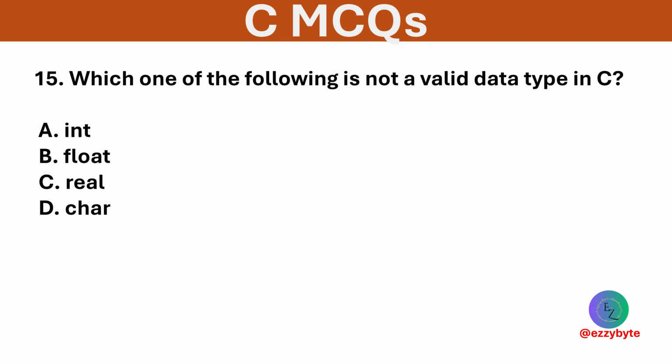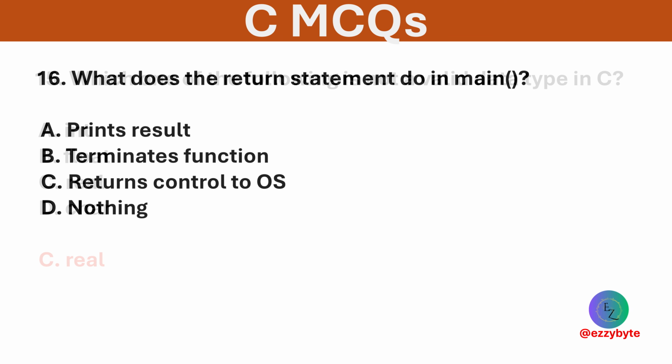Which of the following is not a valid data type in C? Options are int, float, real, and char. Option C is correct. Real is not a standard C data type. What does the return statement do in main function? Options are prints result, terminates function, returns control to OS, and nothing. Option C is correct. Return passes control back to the operating system.